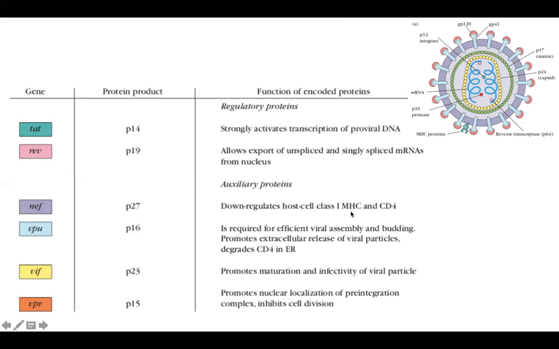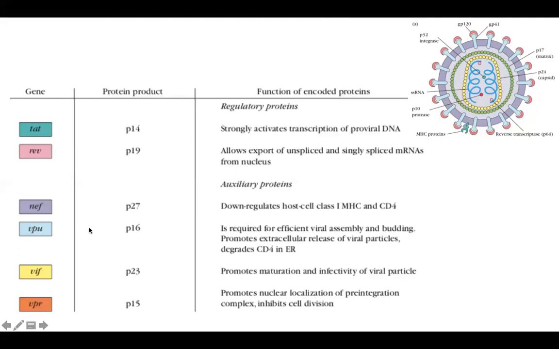NEF downregulates host cell class 1 MHC. What does that mean? The host cell will try to kill the virus. How is it going to kill? The host cell is going to express more and more class 1 MHC, which will take one of the viral peptides along with it and come out on the surface so that the CD8 cytotoxic cell can recognize the cell and kill it. But the virus is not going to allow the class 1 MHC to be produced. So it downregulates host cell class 1 MHC. It also downregulates the CD4 molecule on the host cell.